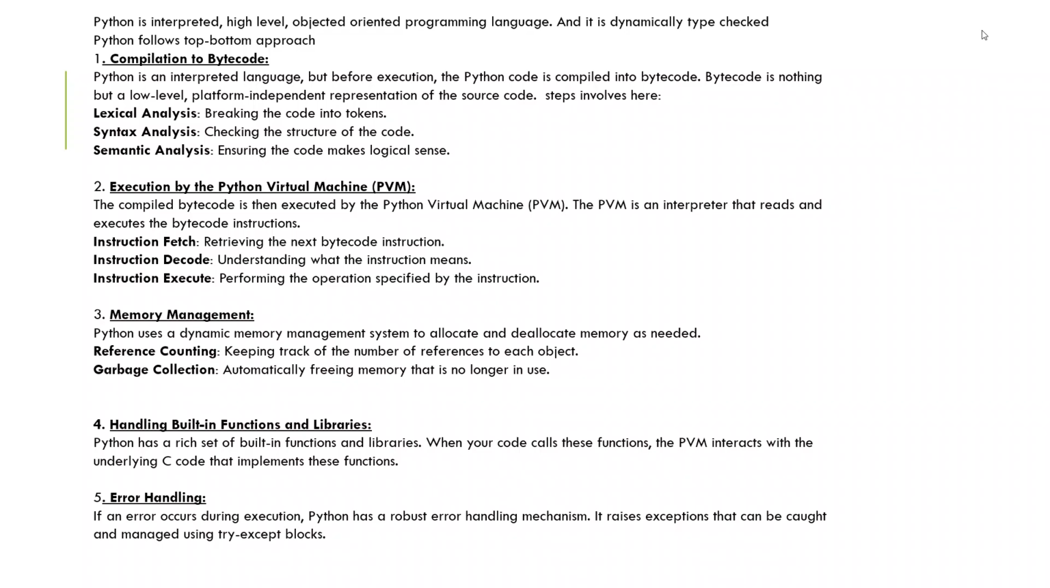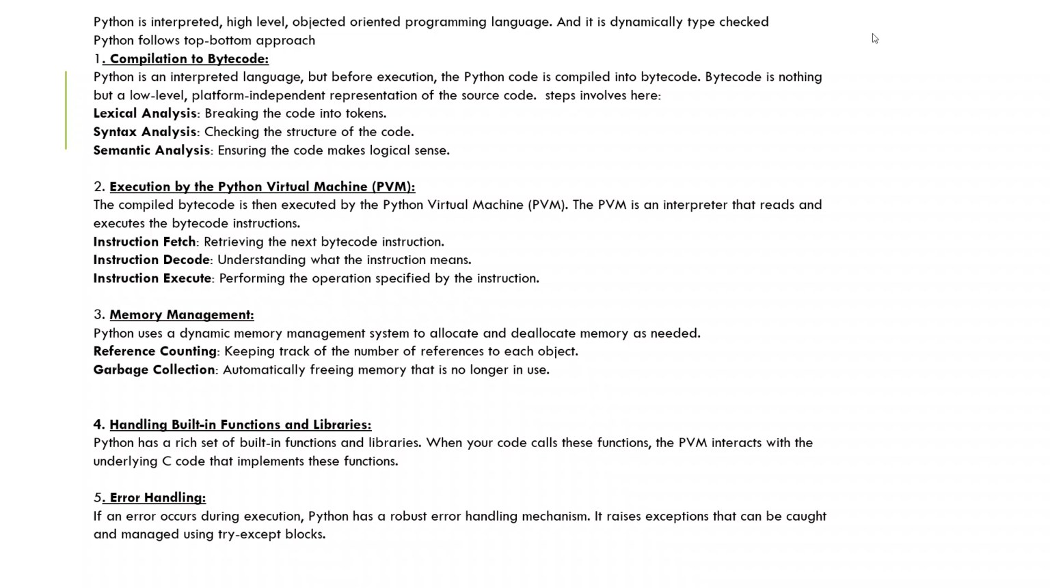Basically, Python follows a top to bottom approach. Top to bottom approach means it goes line by line, like first line, second line, third line, like that. So the first step is to compile our code, which is readable code or English words, to bytecode.